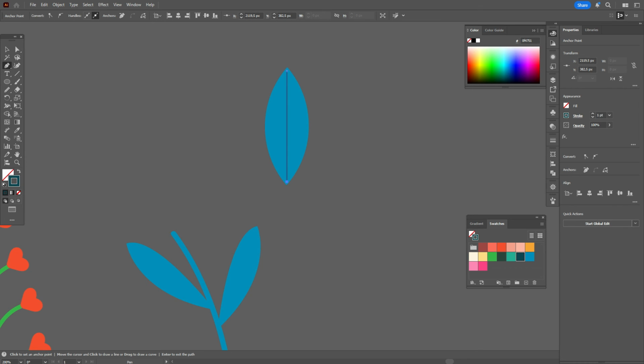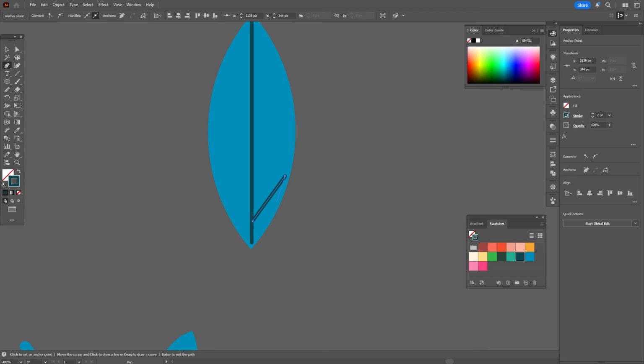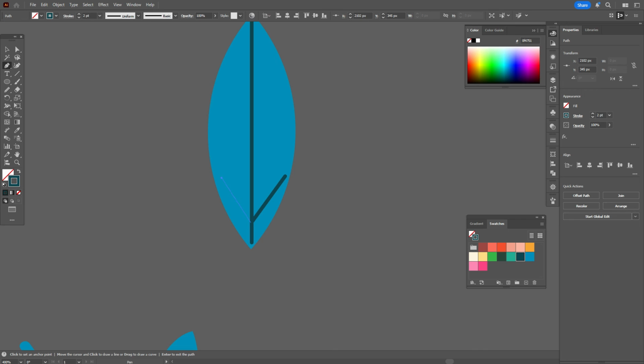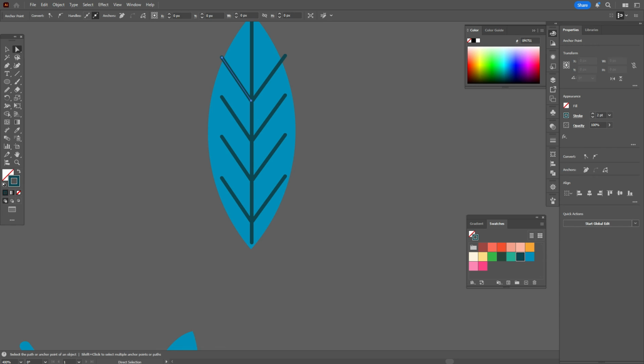Take that color and pen tool, create the lines with pen tool, like this. And you can just copy and paste these lines. And take direct selection tool, make these lines shorter and this one the same.